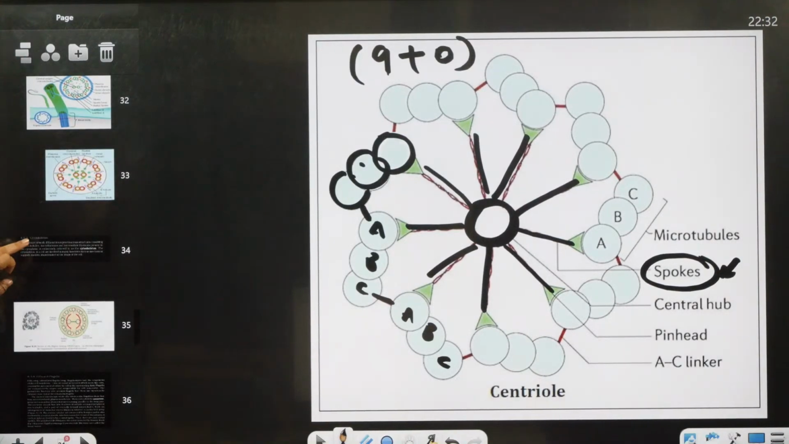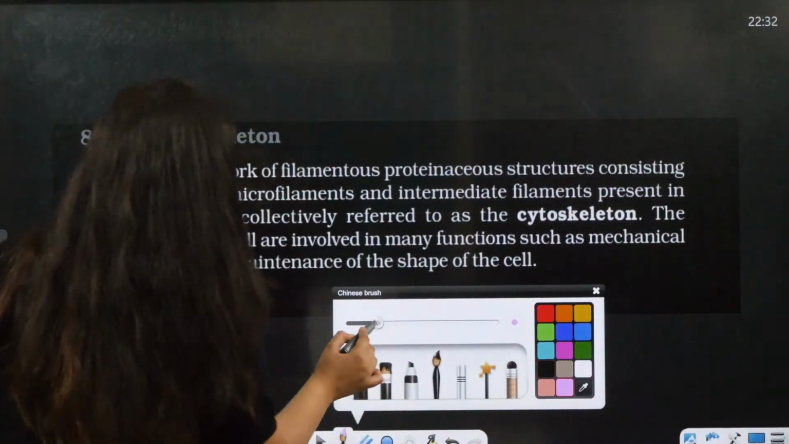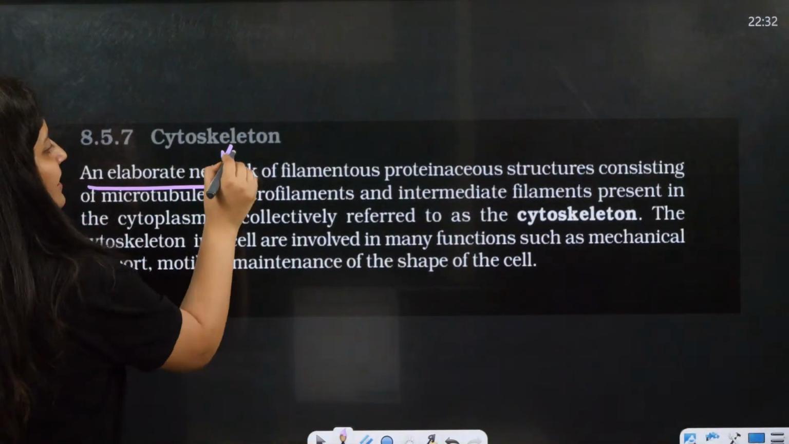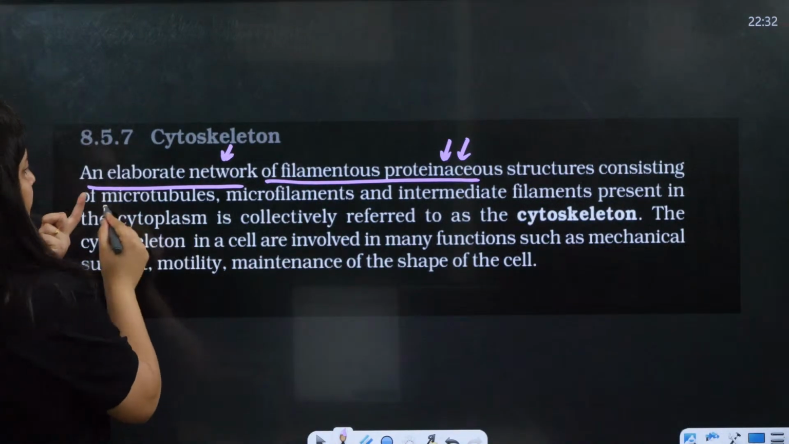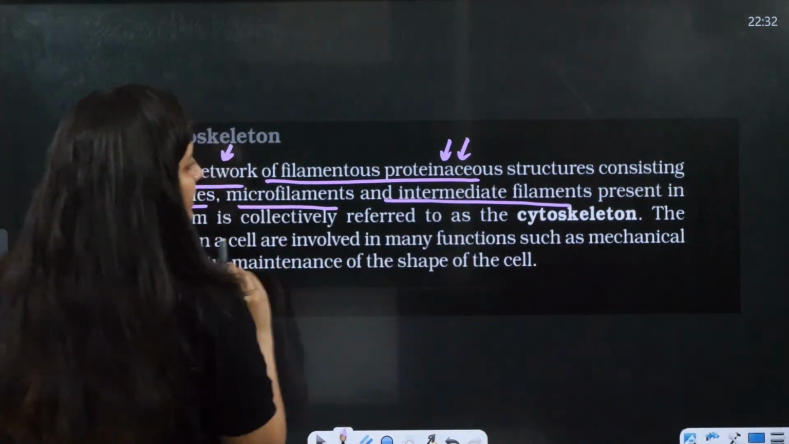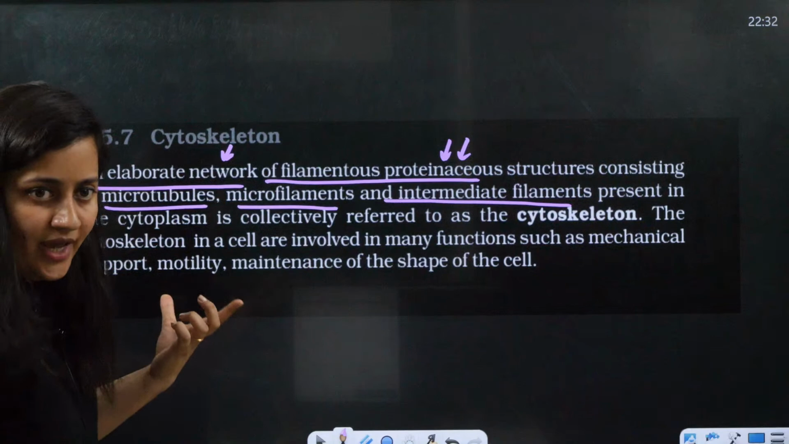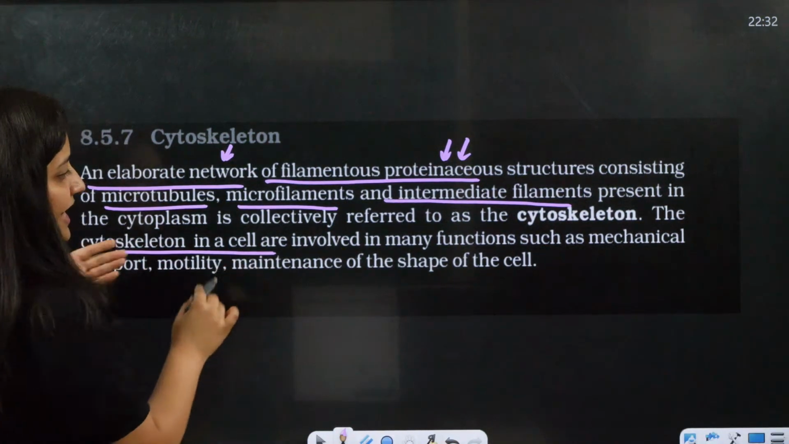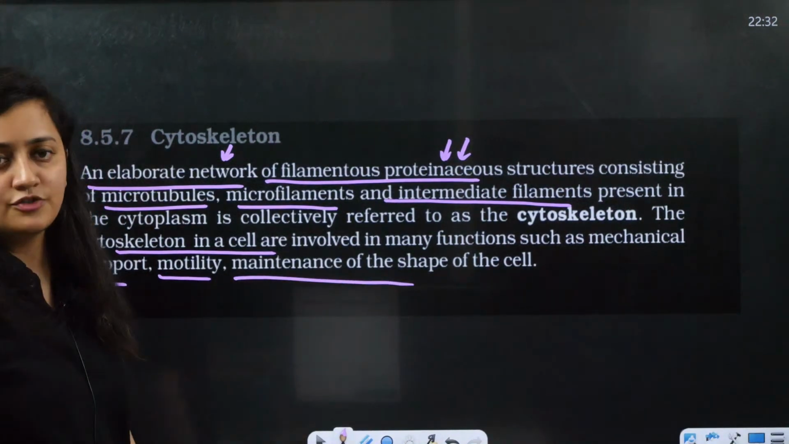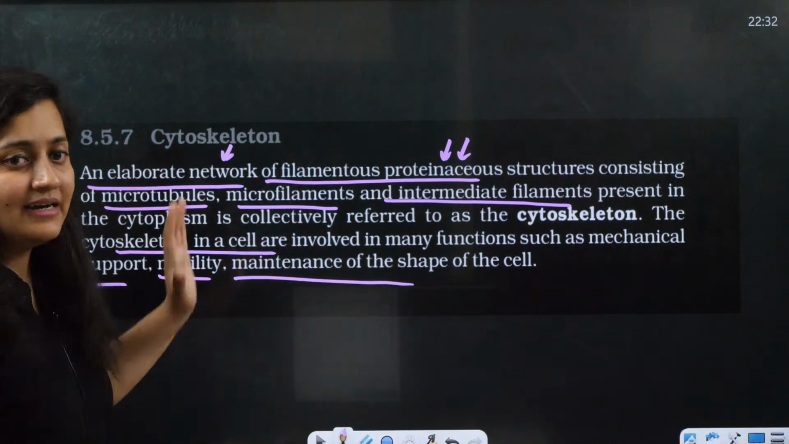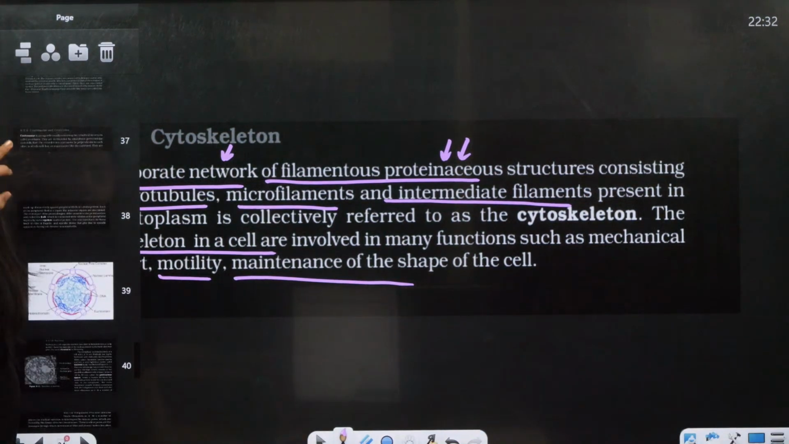The first point is clear or not? Yes, bache. See, in the NCERT, what is given for the cytoskeletal element? An elaborate network of filamentous proteinaceous structures which has microtubules, microfilaments, intermediate filaments. So you should know the examples. They help in many functions like mechanical support, motility, and maintenance of the shape. I have explained it individually, and even explained the structure of the centriole, right?